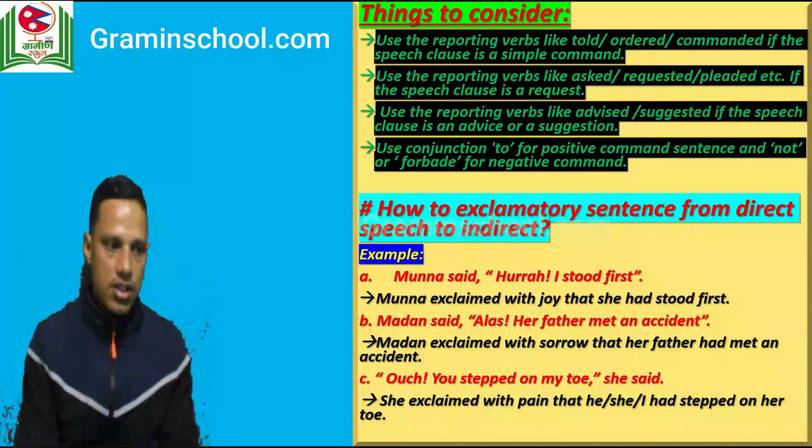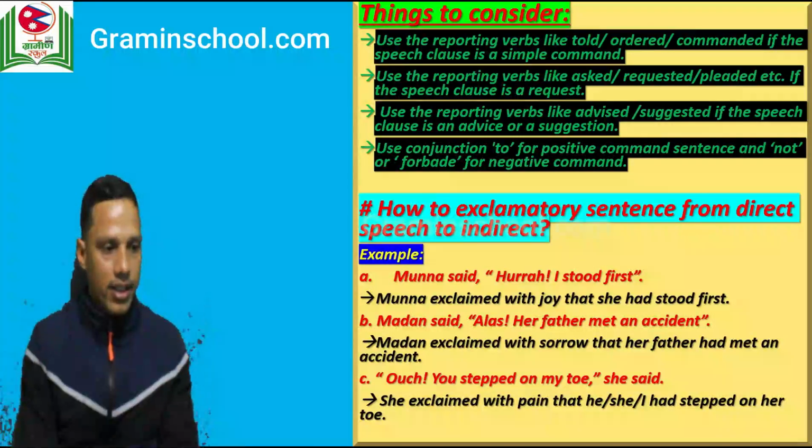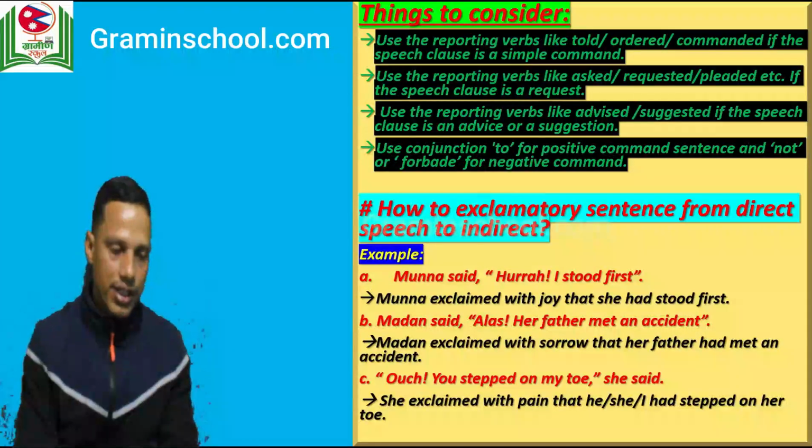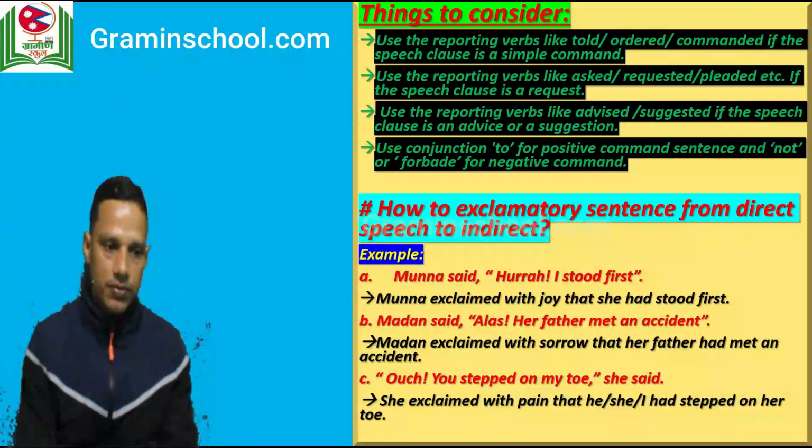Similarly, use reporting verbs like asked, requested or pleaded if the speech clause is a request. And then use reporting verbs like advised, suggested if the speech clause is advice or a suggestion. Next, use the conjunction to for a positive command and not to or forbade for a negative command, right?